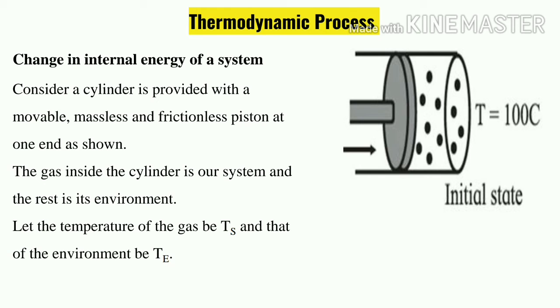Next one. Now we can change the internal energy of the system by basically two methods, either by heating the piston or by pushing the piston. We are considering a cylinder provided with a movable, massless and frictionless piston at one end. The gas inside the cylinder is the system, and the rest is the environment. The temperature of the gas inside the cylinder is considered as Ts, because it is the temperature of the system, and whatever the temperature is outside is considered as Te, because it is the temperature of the environment.